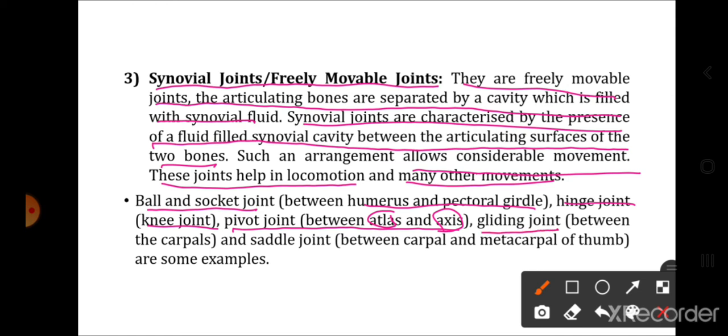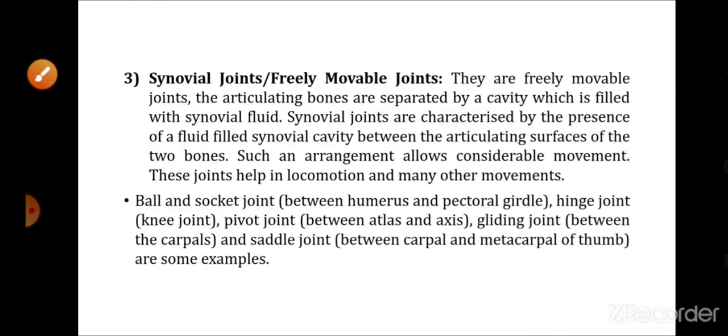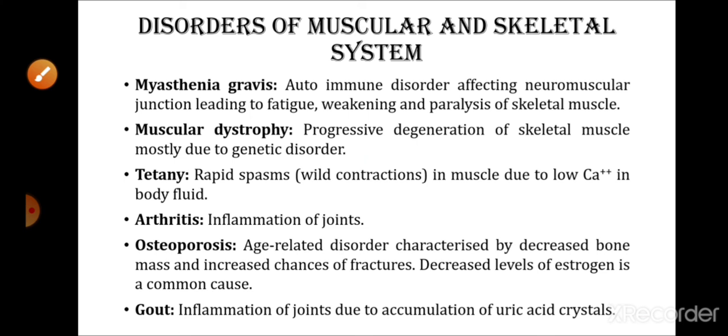Then gliding joint. So basically sliding होगा, between the carpals. Then there is a saddle joint. Saddle joint is like the ball and socket joint, but यहाँ पे ball and socket poorly developed होगा, and socket का shape कैसा होगा? जो saddle का shape होता है वैसा. It is found between the carpal and metacarpal of the thumb. So these are some types of the synovial joint.